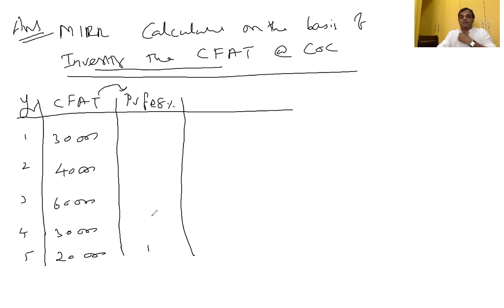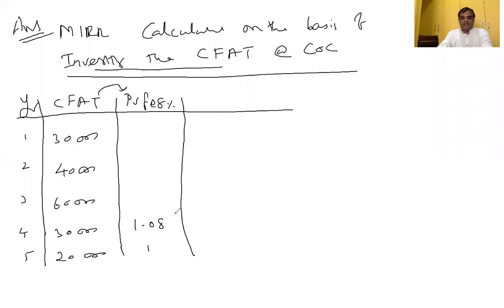Second one, 30,000. At 8%, the shortcut to compute the factor: 100 divided by 108, or take your calculator. 1 plus 8% is equal to 1.08. Every year we are going to get additional 0.08.